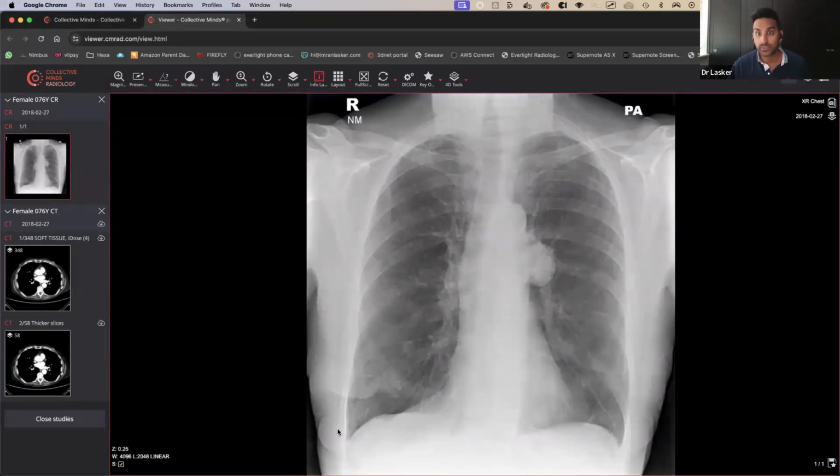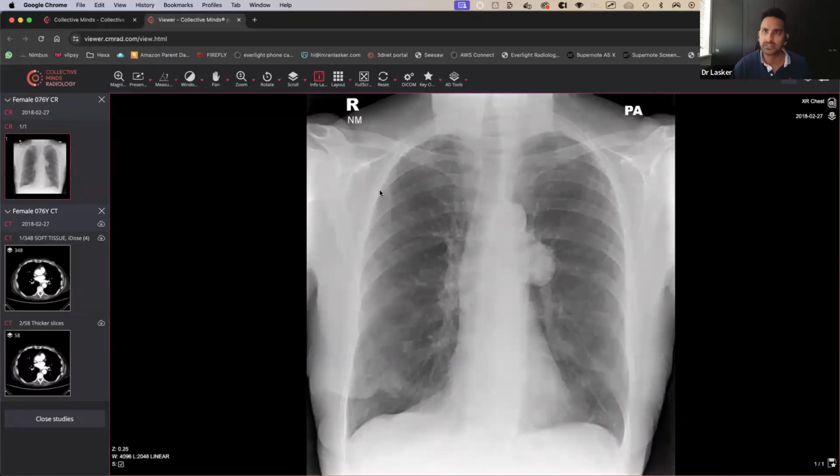And then what I normally would do is have a look at the lungs, make sure that the lungs are okay. The lungs look relatively clear at first glance. I don't see anything grossly abnormal. Then you look at the costophrenic angles as well, just to make sure they are nice and clean. They look very, very sharp. I don't think there's anything grossly abnormal there.